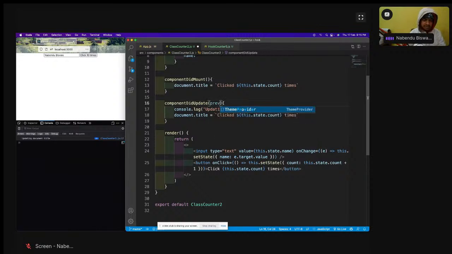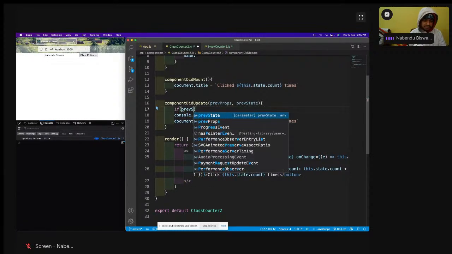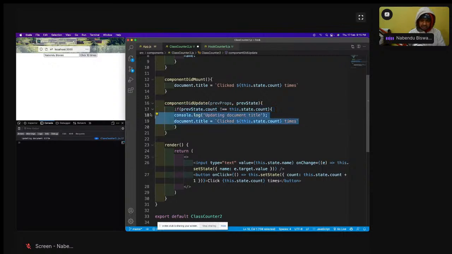One is the prevProps, and prevState. These two parameters it also takes. So what I'm going to do: if prevState.count is not equal to this.state.count, then this will run, and that time only it will run. If previous state dot count is not equal to this dot state dot count, in that case only this will run.